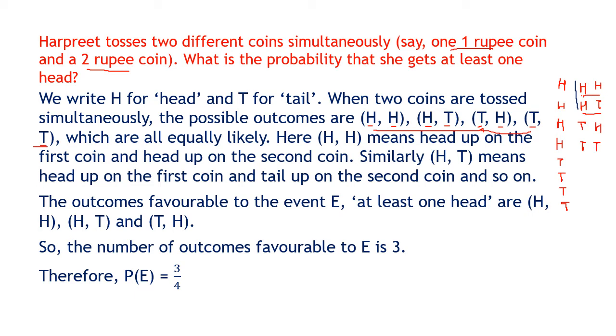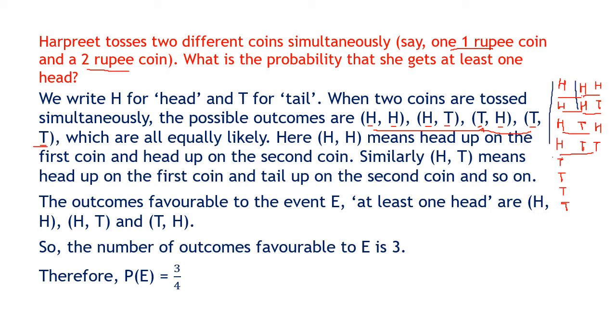Now when you go to 3 coins, with the first head you can have 2 heads, so we get HHH, HHT, HTH and HTT. This is the case when the first coin has got head.